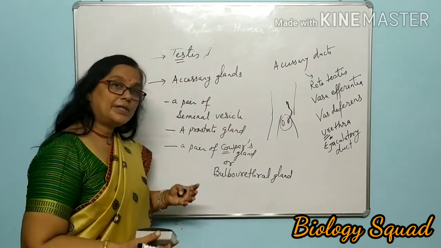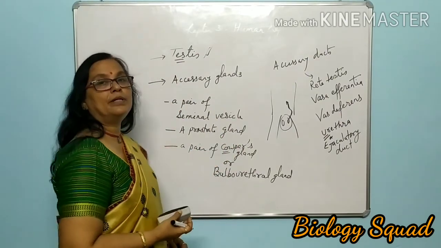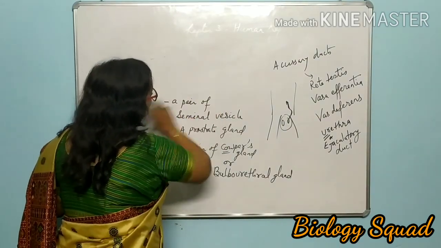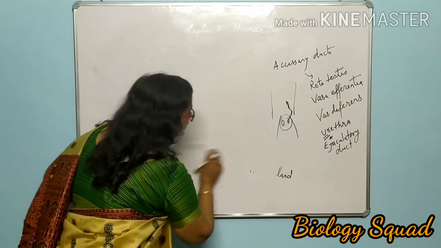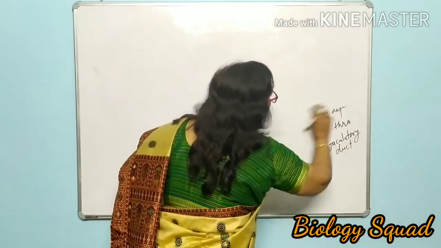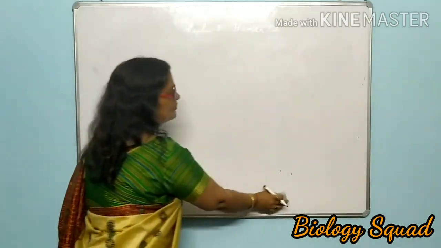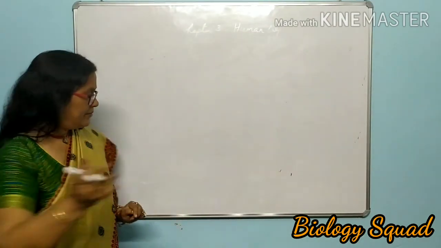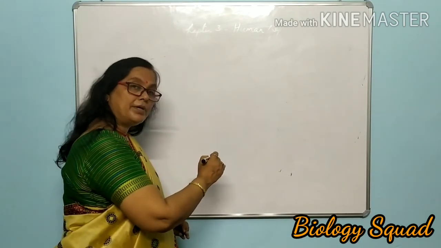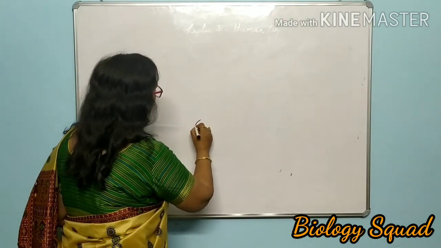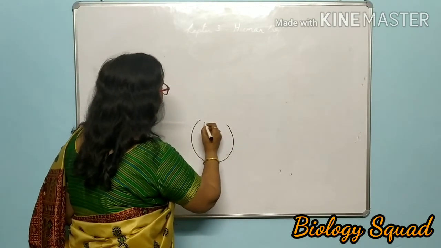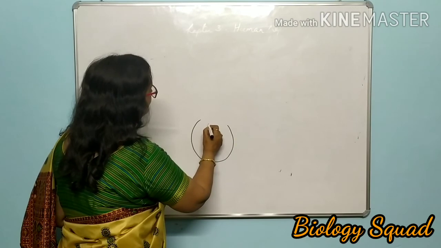So let us see first the structure of the human male reproductive system. And you may very simply draw this structure also. Let us first draw the lateral view of the human male reproductive system. First of all, draw a scrotum-like structure.